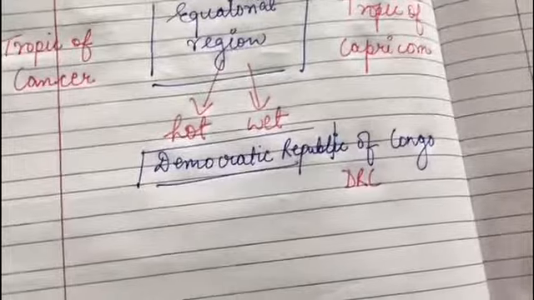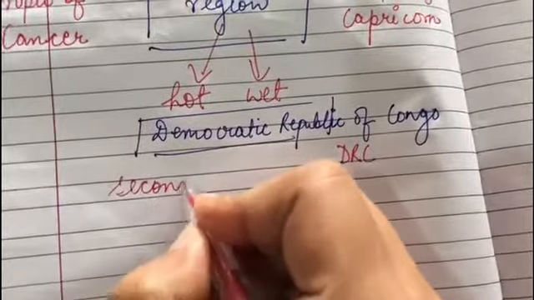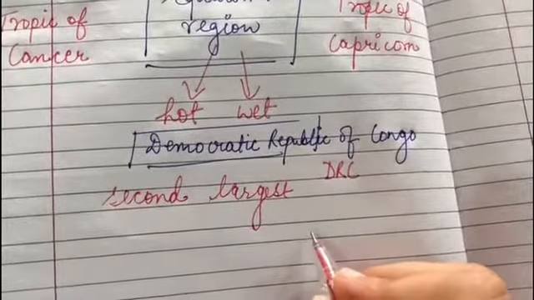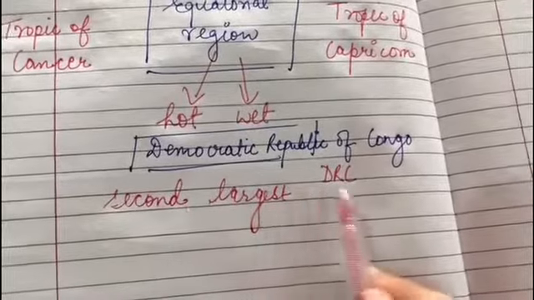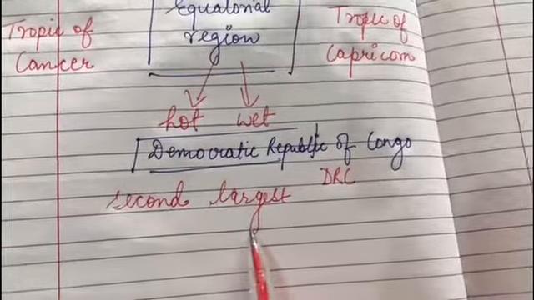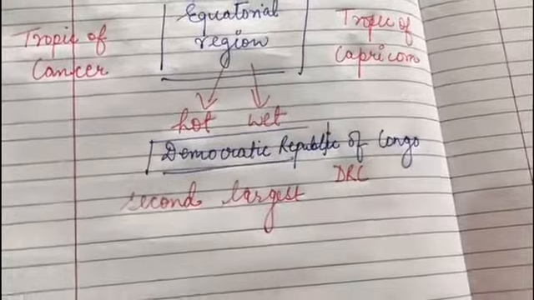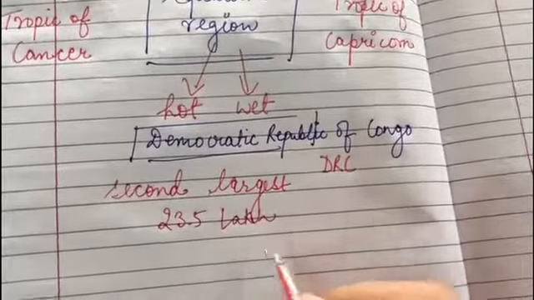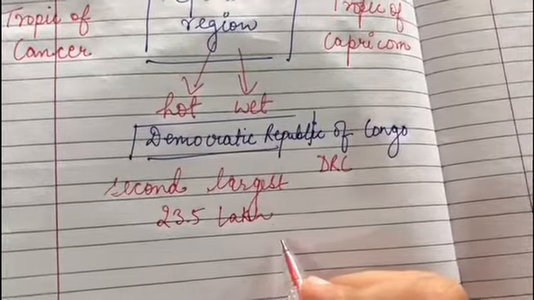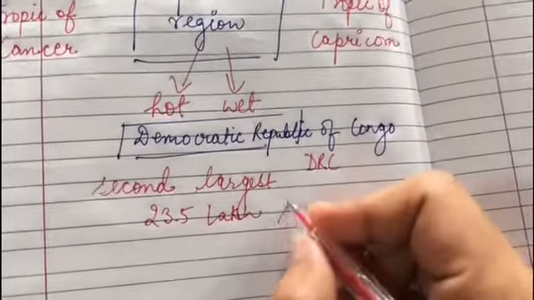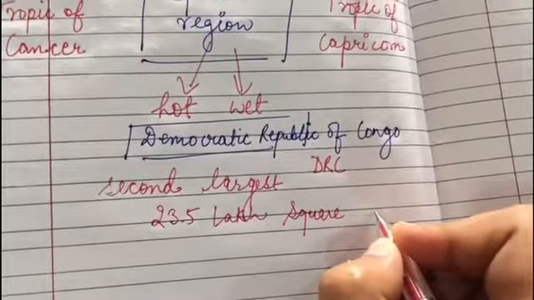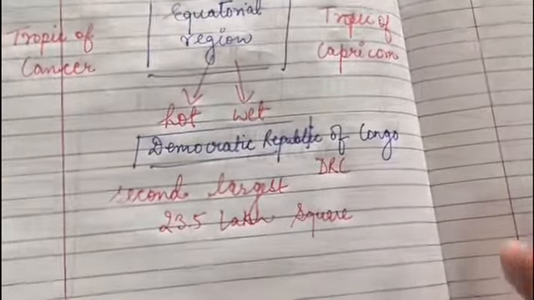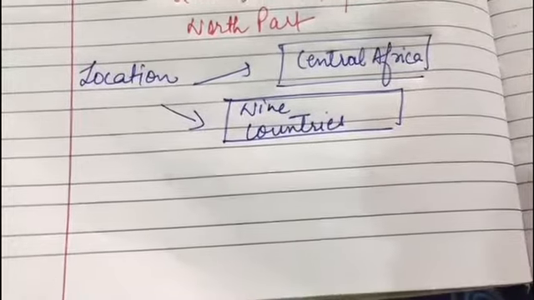So the DRC is the second largest country in Africa after Algeria. It has an area of 23.5 lakh square kilometers. So how much area does it cover? 23.5 lakh square kilometers. And the equator passes through the north part of this country.